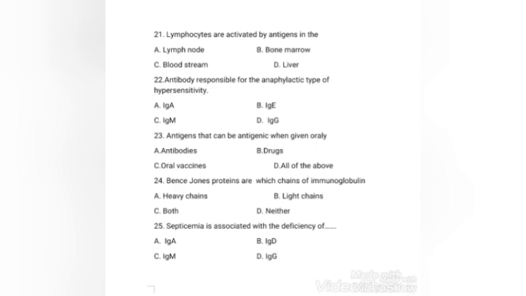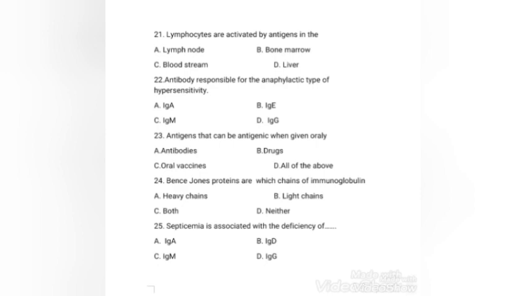Next question, antigens that can be antigenic when given orally: antibodies, drugs, oral vaccines, all of the above. The right answer is option C, oral vaccines. Next question, Bence-Jones proteins are which chain of immunoglobulin? Heavy chains, light chains, both, neither. The right answer is option B, light chains. Bence-Jones proteins are seen in urine of multiple myeloma patients apart from M proteins.